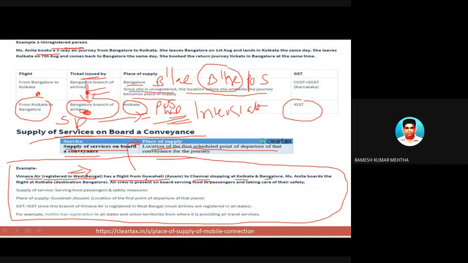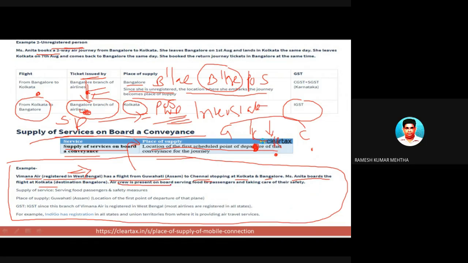The flight is from Guwahati to Chennai, and while going from Guwahati to Chennai, it will stop at Kolkata and Bangalore. Mrs. Anita boards the flight at Kolkata and she goes to Bangalore and not to Chennai. So it is an in-between journey.